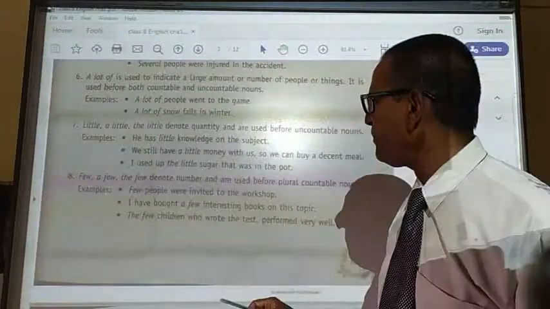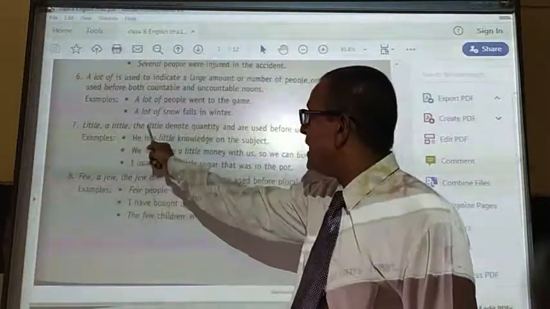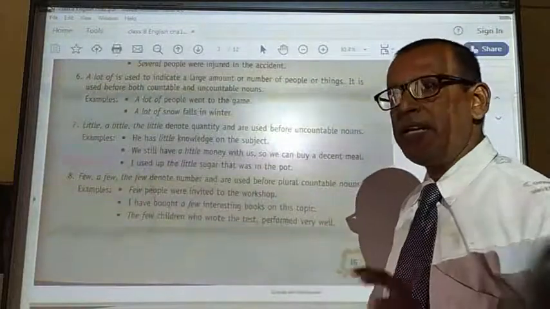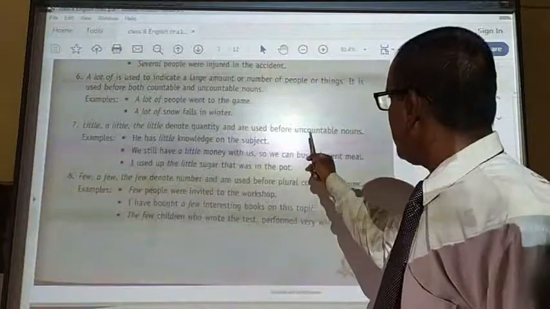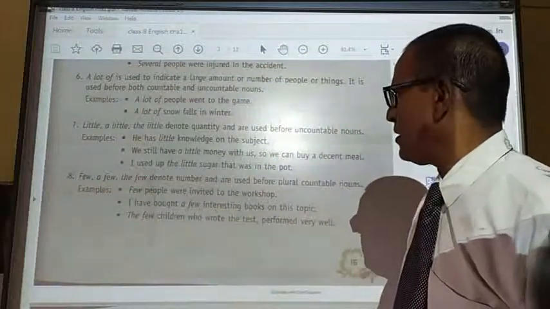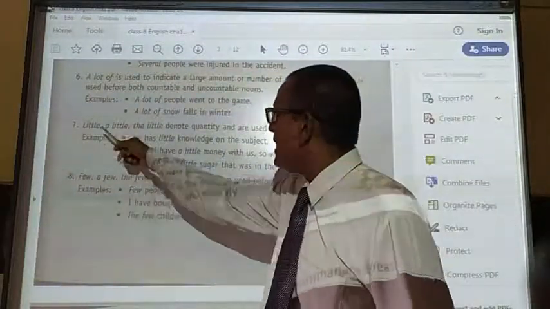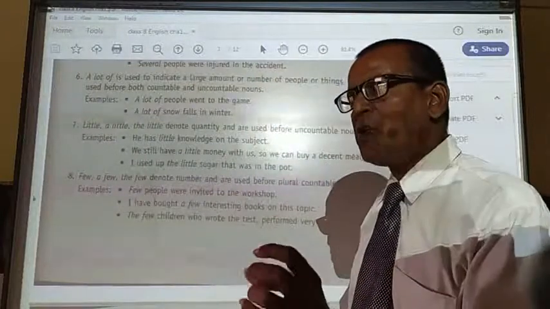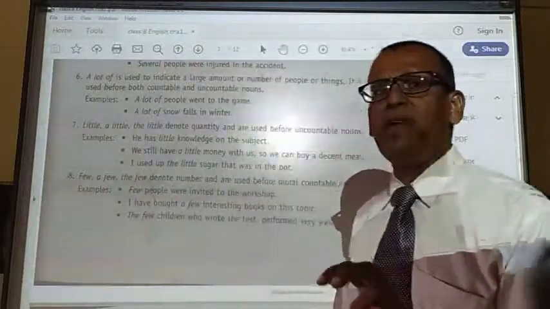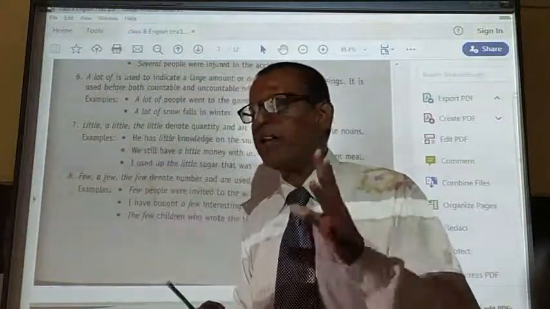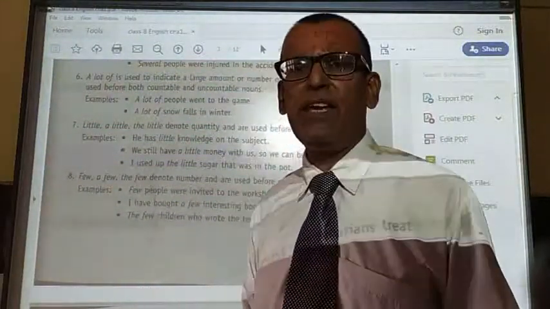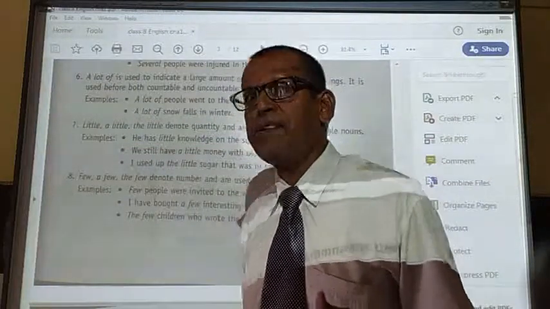Next we will see some words like little, a little, the little. So that is used for uncountable nouns. Let us see. Little means almost nothing. I have little money. It means I have no money. In other words, we can say I have little money means I have no money.